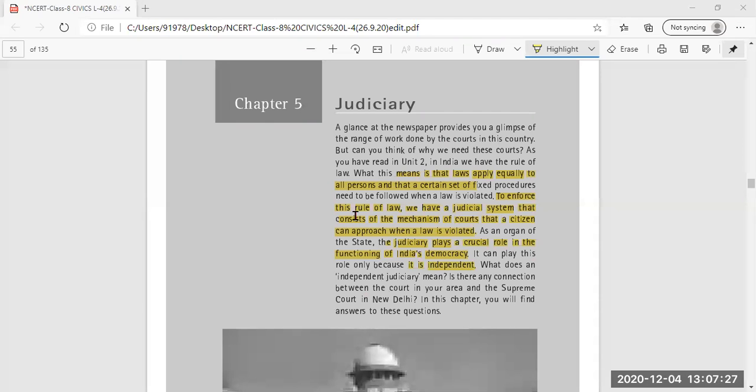These all I'm going to send you in PDF form, in the group also, and I will upload it in the students portal also. You can check it, and you can do the work neatly in the notebook of this same lesson, lesson number 3, mineral and power resources. And the same lesson I'm going to ask you for notebook assessment also. That is only this lesson number 3, you have to show me the work in PDF form.